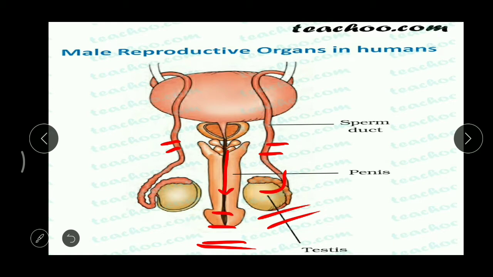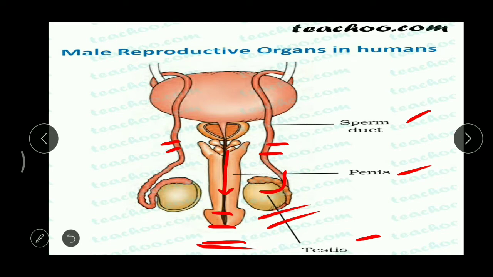Where are they present? They are present below the abdominal cavity or abdomen, and here we can find three main parts. The first one, a pair of testes, the next, the sperm duct or seminal duct, and the third one, the penis. What is the function of a testis? To produce sperms, the male gametes.